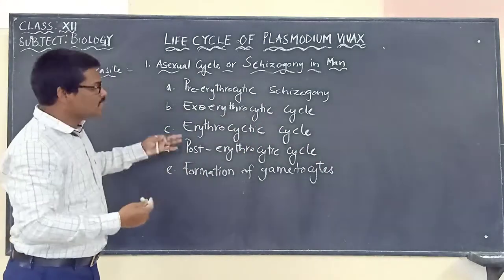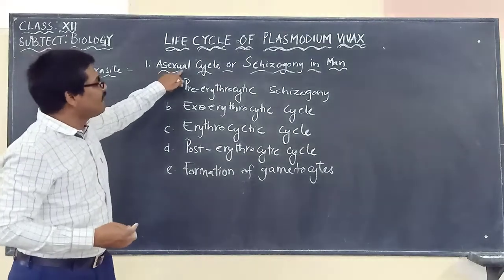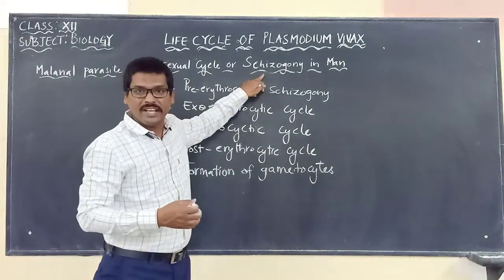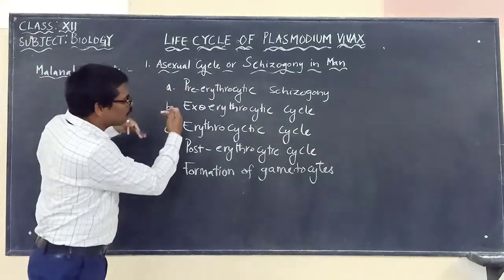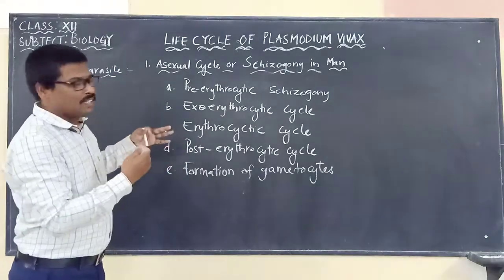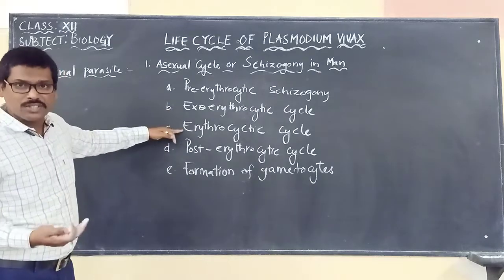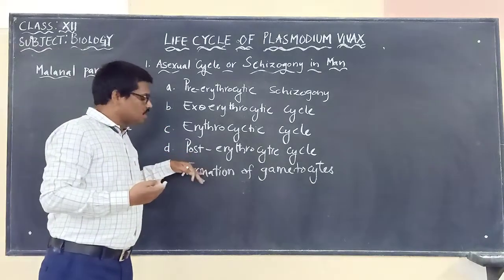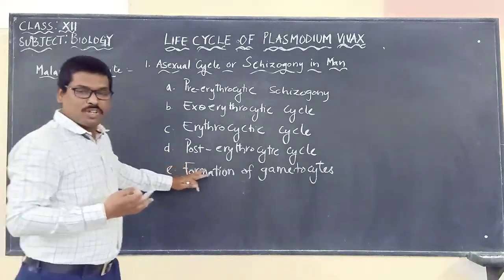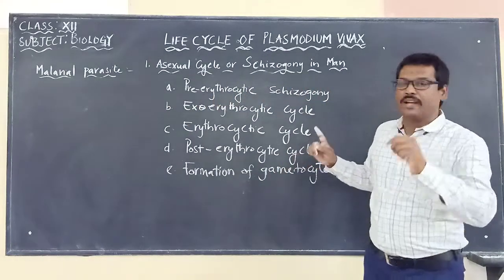Which we'll be studying under the asexual cycle or schizogony in man. We'll pick them up one by one to understand what these are: pre-erythrocytic schizogony, exo-erythrocytic cycle, erythrocytic cycle, post-erythrocytic cycle, and formation of gametocytes. We are going to discuss one by one.